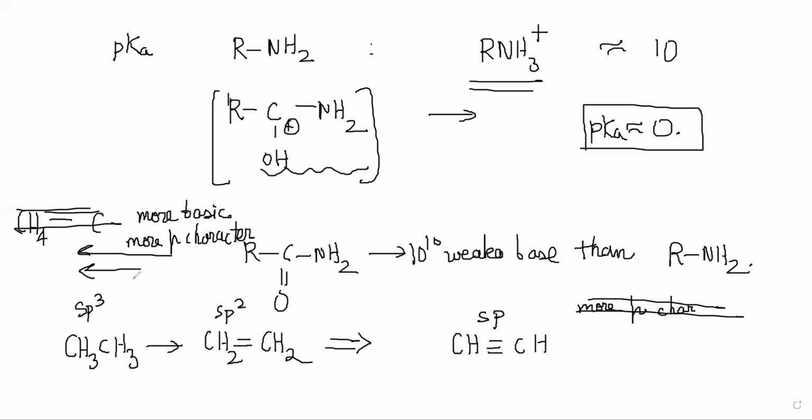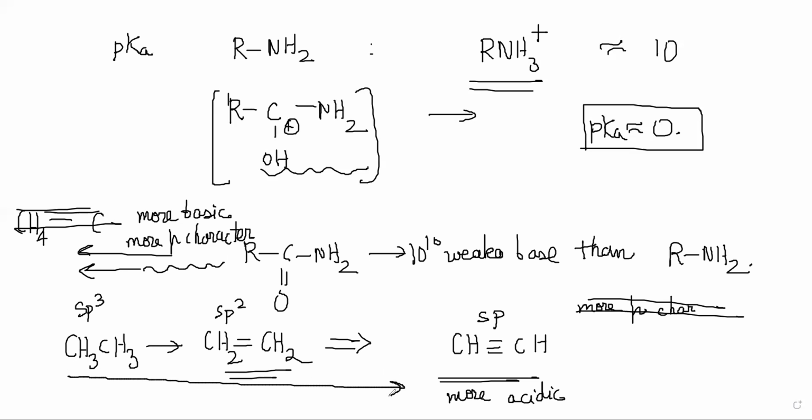Because the electrons are farther and farther away from the nucleus, right? So more basic. So basically that means this other one is more acidic, right? And so acidity increases in this order, and basicity is in the reverse order, right?